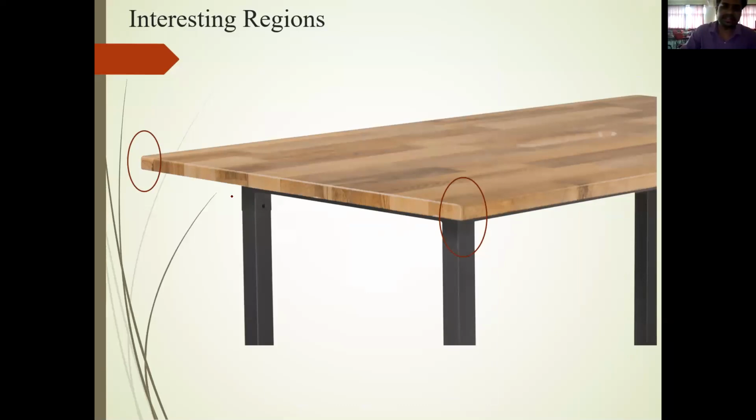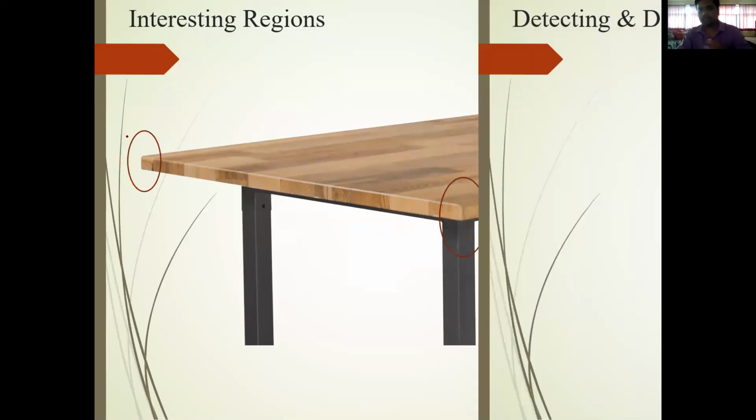Here also we can see that there is a tabletop. On the tabletop, these are the interesting regions, right? Using these interesting regions, we can say that this is a table, and the same way the ORB library works.